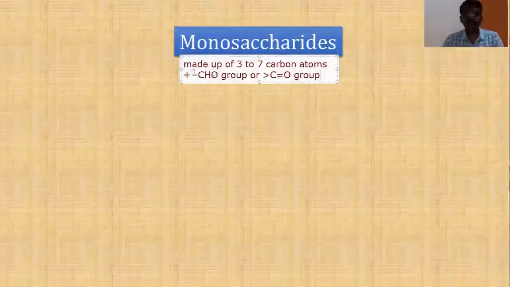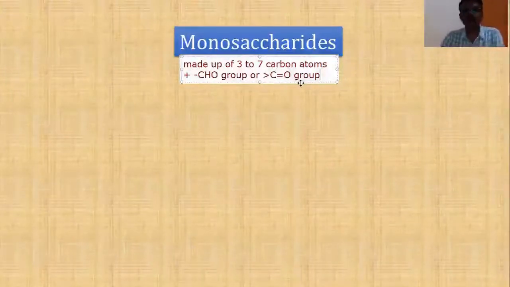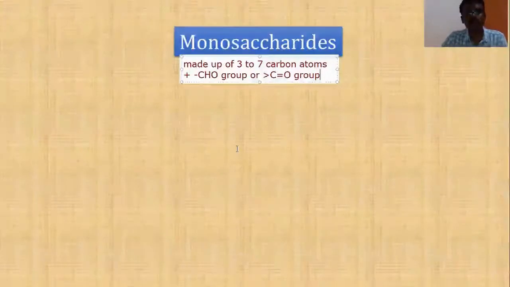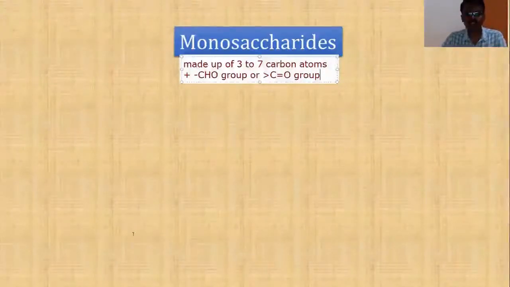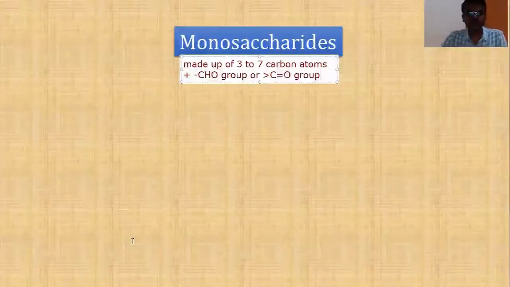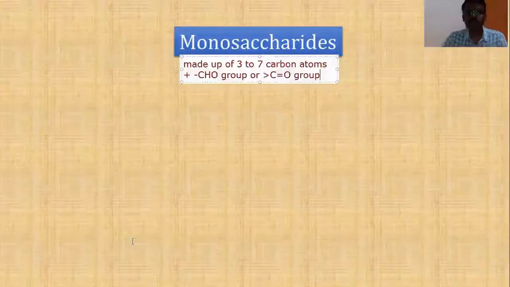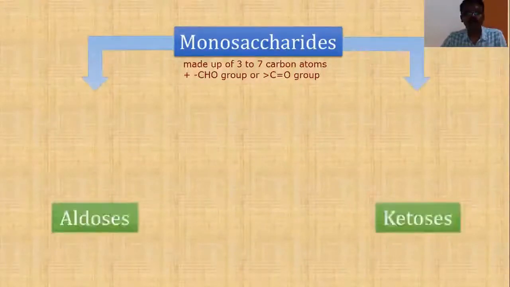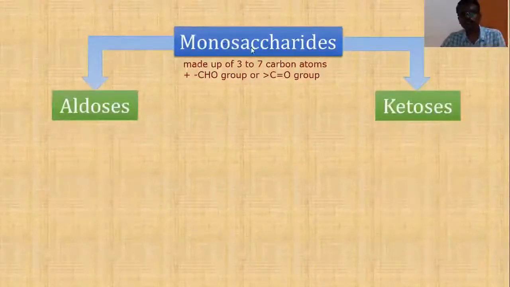Monosaccharides are generally made up of 3 to 7 carbon atoms. They might contain a CHO group or a CO group. Depending on whether they contain a CHO group or a CO group, we have two different types of monosaccharides. If they contain a CHO group, we call them aldoses. If they contain CO as the functional group, we call them ketoses. So based on whether they contain an aldehydic group or a ketonic group, we have two types of monosaccharides.